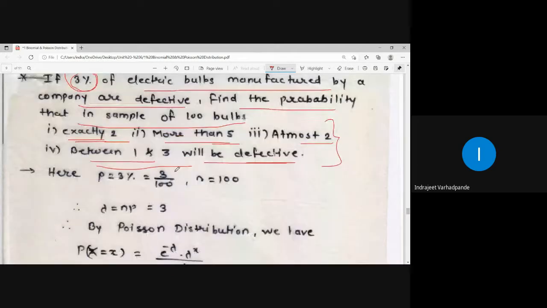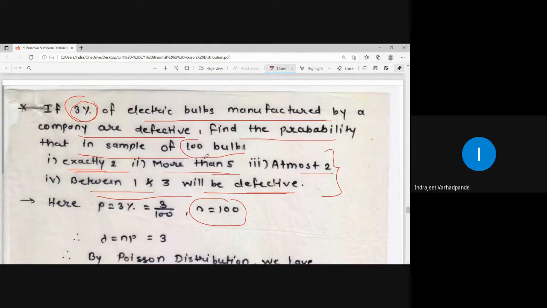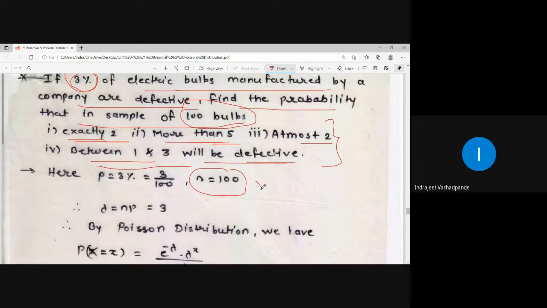3%. 3% means 3 upon 100. So what is n, the total, over here? Out of how many bulbs is the sample given? A sample of 100 bulbs. So n, which is the total quantity or number of trials, is 100. Probability P is 3%, means 3 upon 100. Lambda is required in the formula of the Poisson distribution, which is the mean, denoted by mu. Mu is equal to lambda is equal to n into P. So n into P is 3 by 100 into 100, and the answer comes out to be 3.